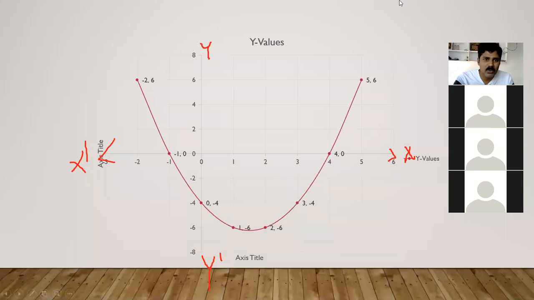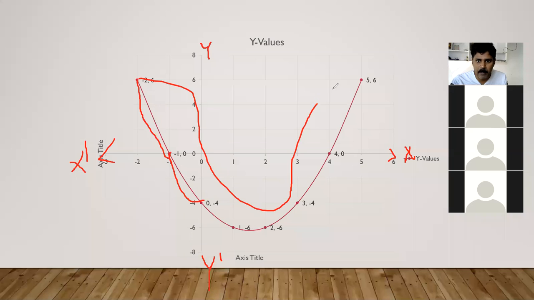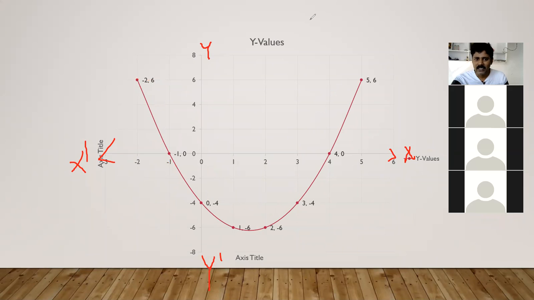Generally, so many students will draw like this. They will have different shapes. Like first they will go like this, and again they lift the pencil and go again. Definitely it's not like a parabola. That's why I gave you one task in the previous class: what are the properties of a parabola? If you know the properties of a parabola, definitely you won't make that mistake. So I am repeating, you have to join all the points with a smooth curve, and this is nothing but the graph you have for the quadratic polynomial.